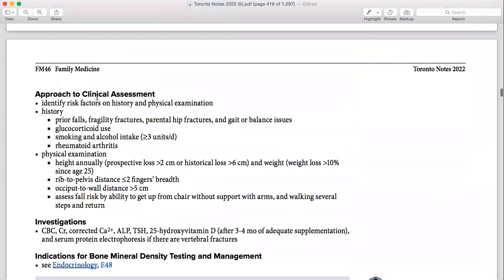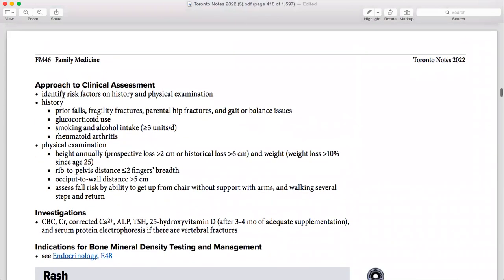So there is the approach to the clinical assessment, how you are going to see. As I already told you, you have to see hearing, vision, gait, fall. This is something you cannot miss in the old people. Somebody who's coming after 65 is basically considered in the geriatric population. So these are the particular things you cannot miss, and asking about the medication, asking about any substance abuse. These are the things you have to rule out in history: falls, fractures, hip fracture, gait, glucocorticoid use, smoking and alcohol, and rheumatoid arthritis.